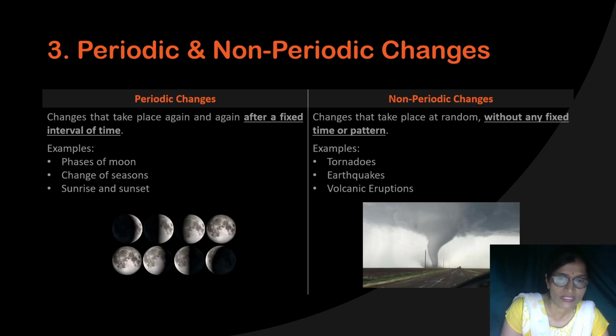But some of the changes do not take place after a fixed interval of time, like volcanic eruption, tornadoes, all the natural calamities. What happens? They don't have a fixed interval of time or fixed pattern. So these types of changes are non-periodic changes.